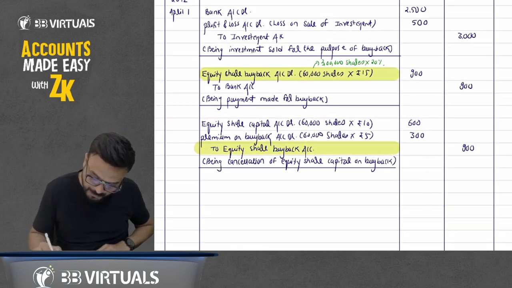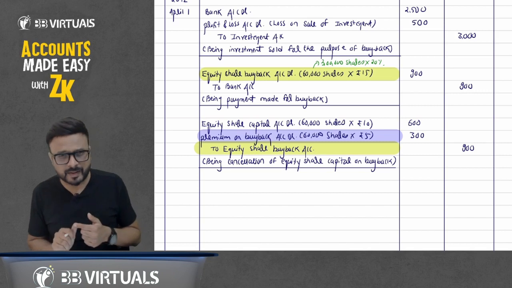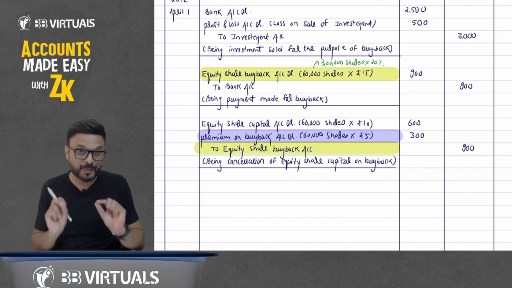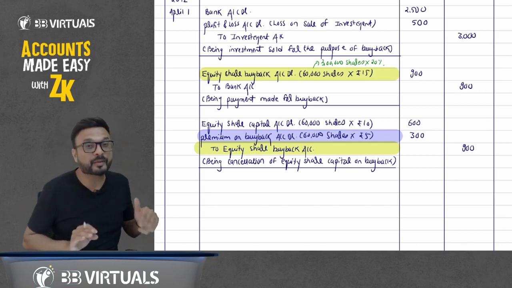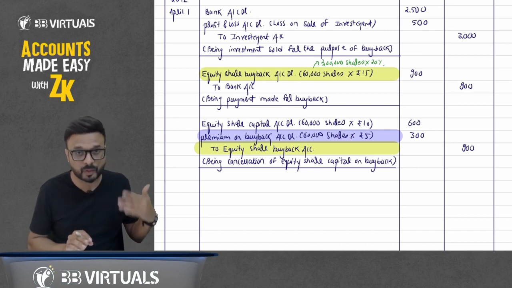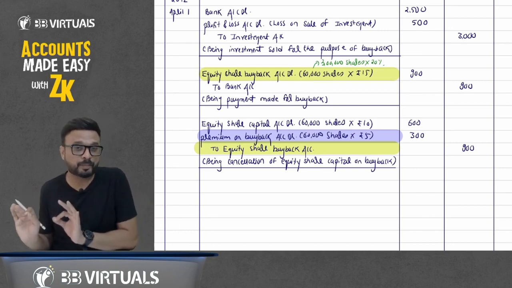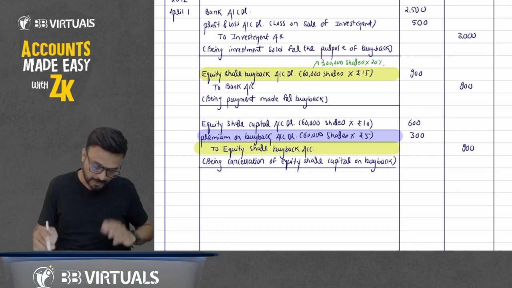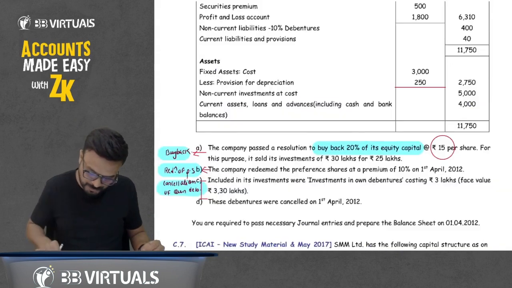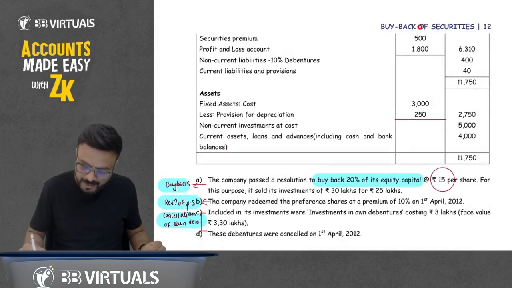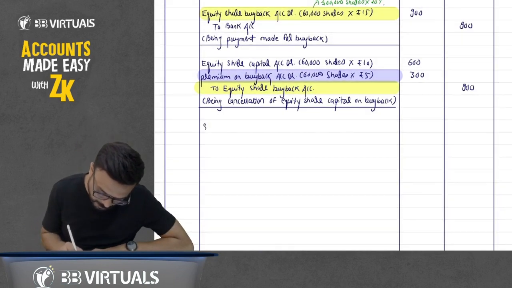Now the premium on buyback can be written off against securities premium, no problem. But premium on redemption of preference shares we don't write off against securities premium account if the company follows the stated rule, so generally we don't utilize it. Remember this thing. Here for buyback, no problem. How much balance do we have in securities premium? We have a balance of 500. So write down here: securities premium account debit.